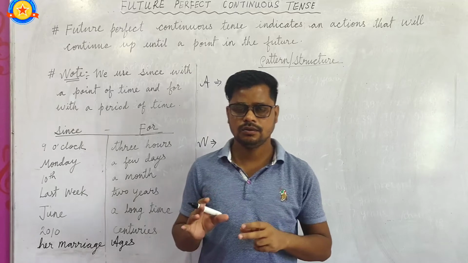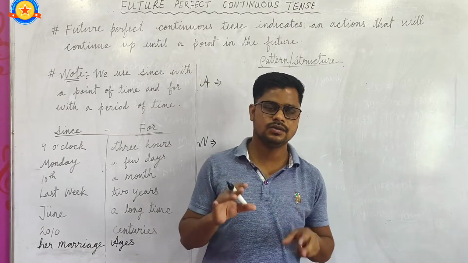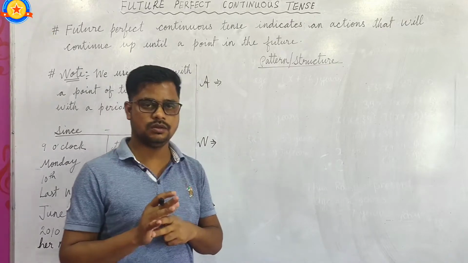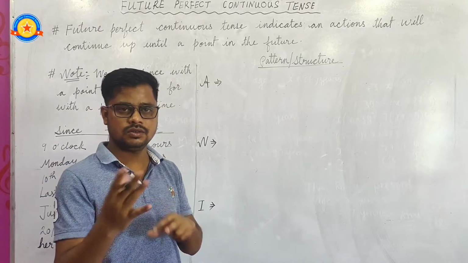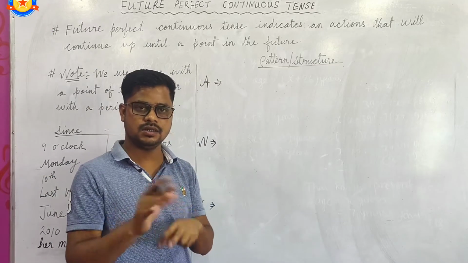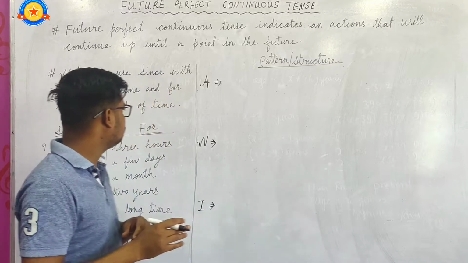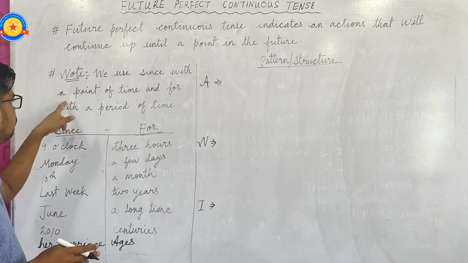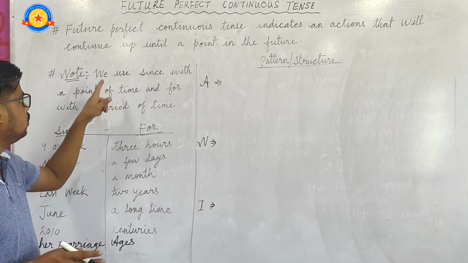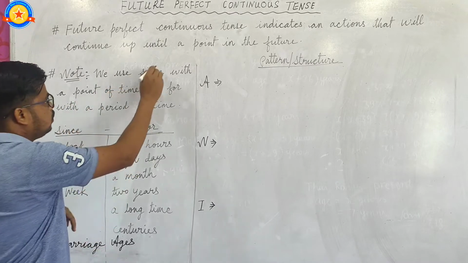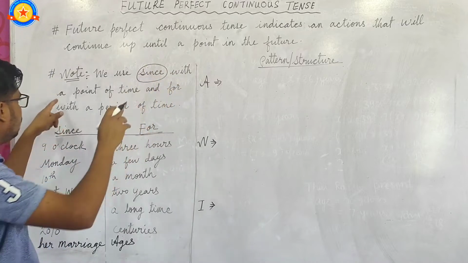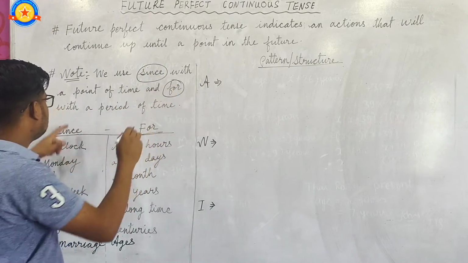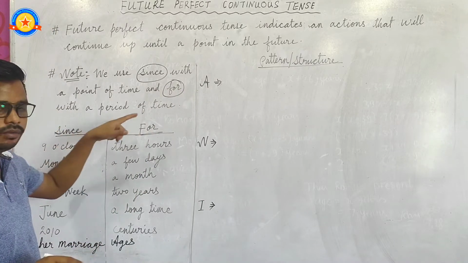Okay, and in future perfect continuous tense, since and for are used after the subject. So this is called time reference, since and for. So note that we use since with a point of time, and for is used with a period of time.